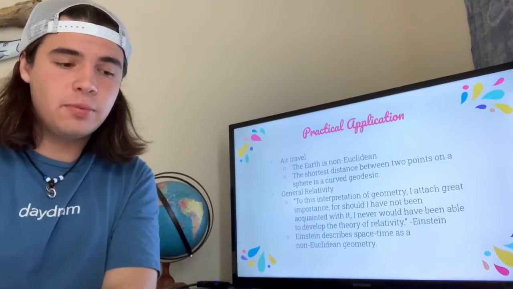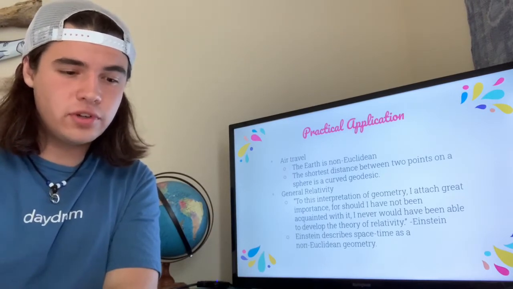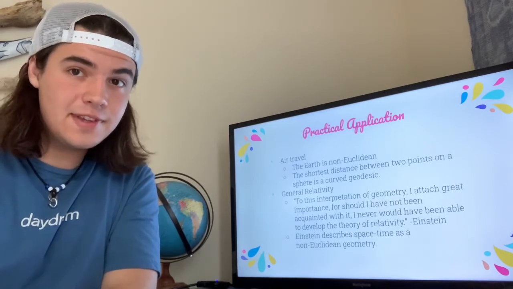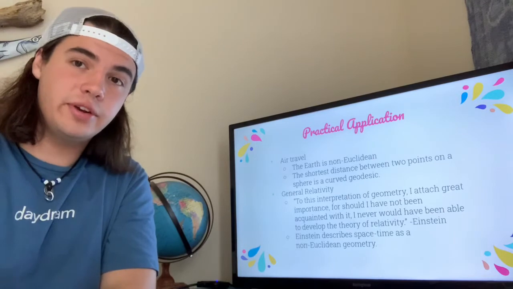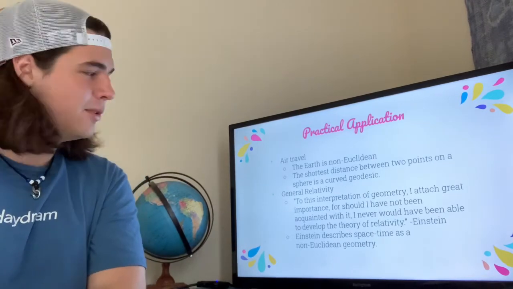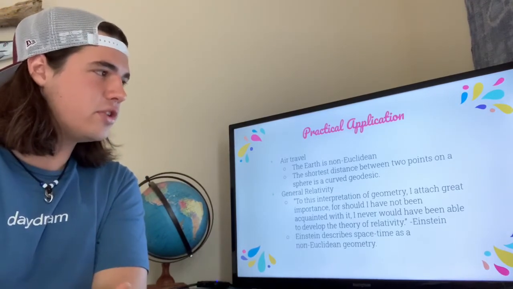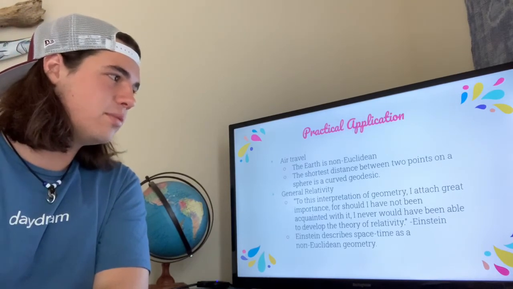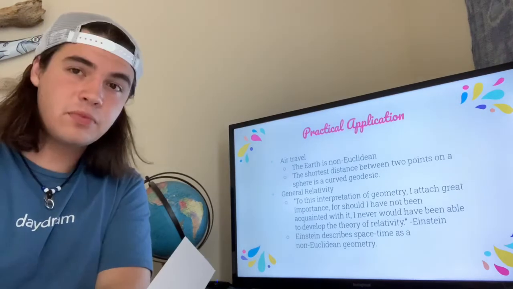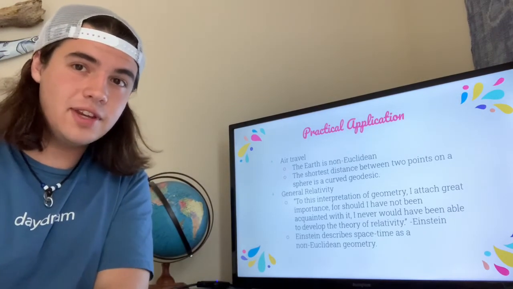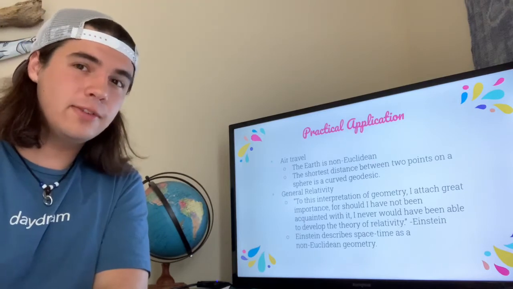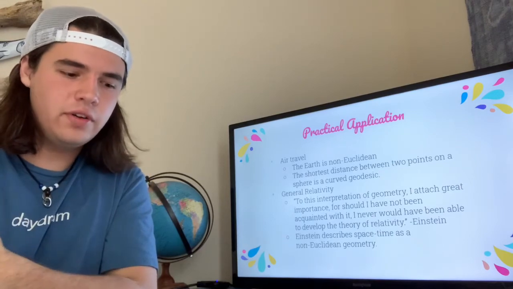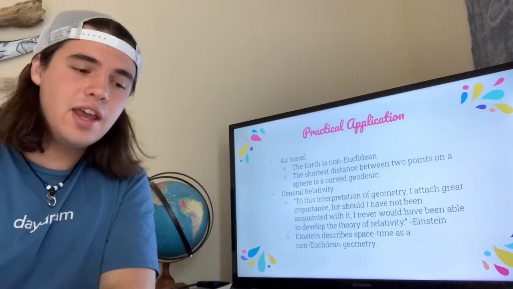Taking a more scientific approach to the application of non-Euclidean geometries, it actually comes up in one of the most important theories about our universe to this day. That is the general theory of relativity. Einstein once said, "To this interpretation of geometry, I attach great importance, for should I have not been acquainted with it, I never would have been able to develop the theory of relativity." So in Einstein's theory of general relativity, he actually describes space-time as a non-Euclidean geometry, in which it actually warps and curves near gravitating bodies like the sun and planets.